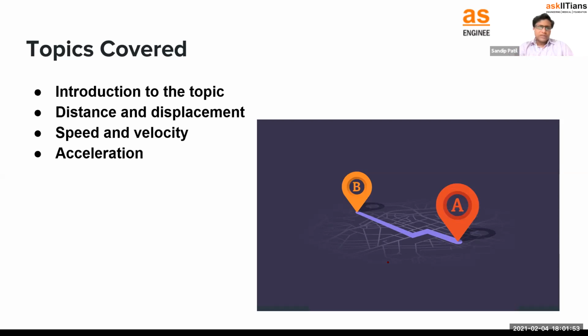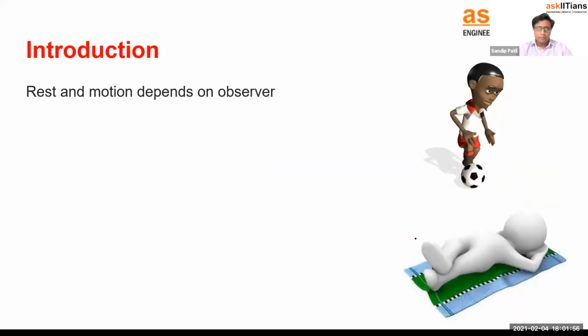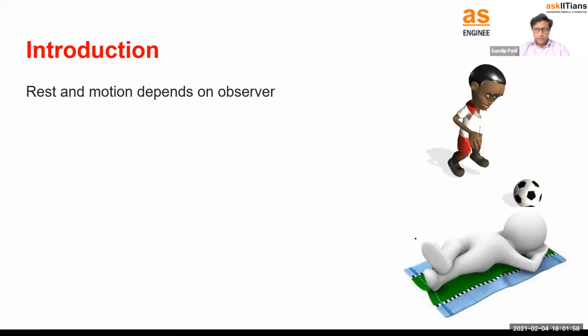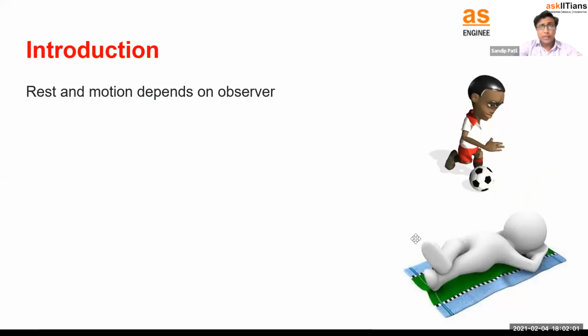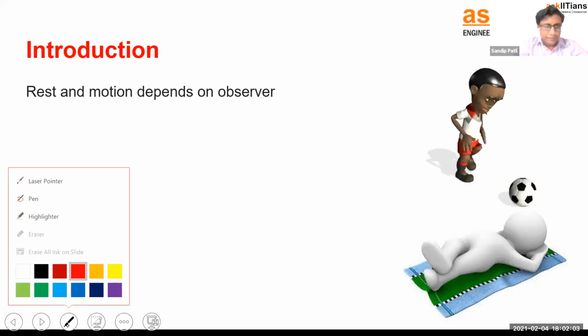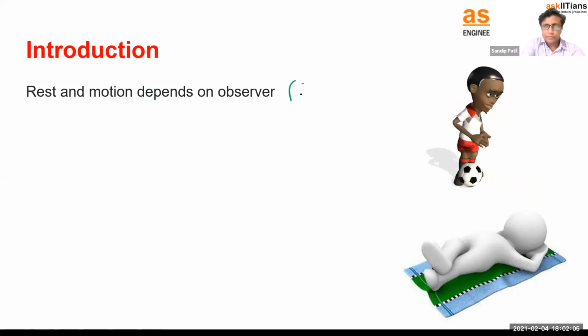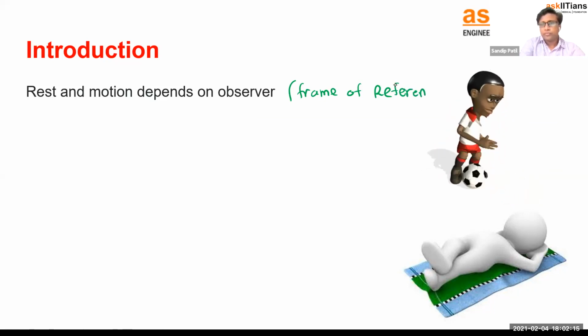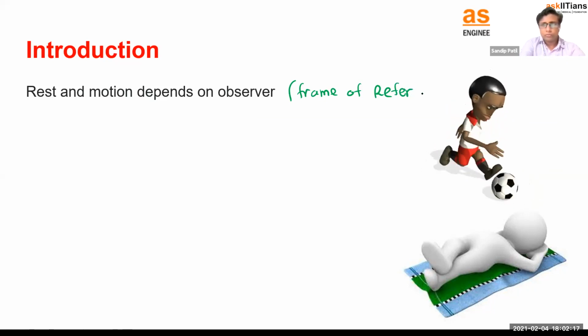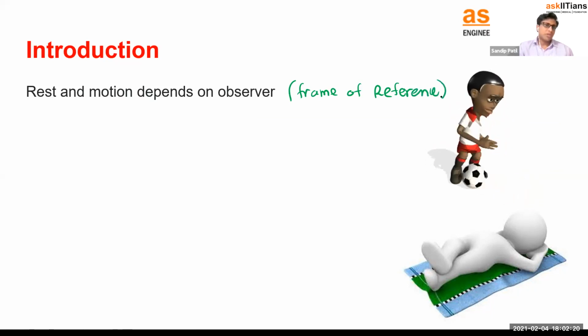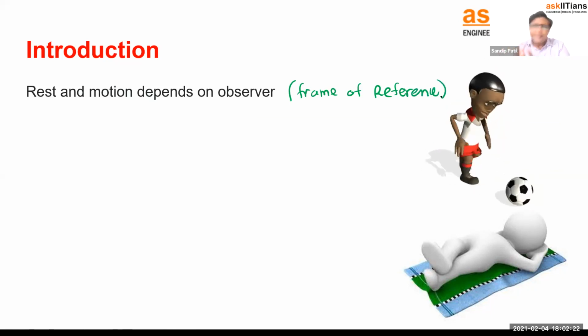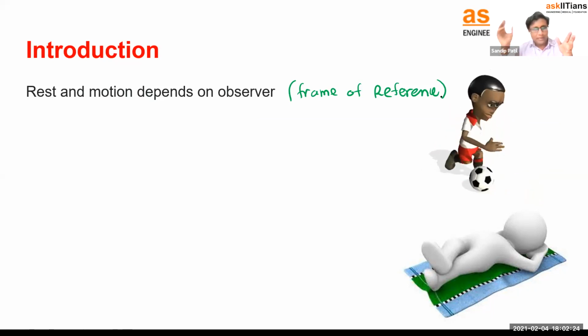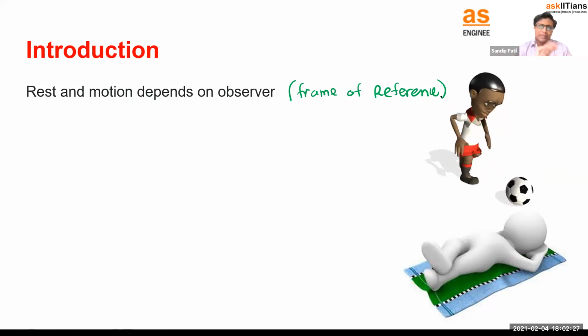Okay, so let's see. First, rest and motion depend on the observer. I used one more term here. Remember that term: frame of reference. Frame of reference means where the observer is. So the observer is on Earth or the observer is on the Moon. Similarly, we don't have to go to Earth and Moon. We can consider very normal situations.